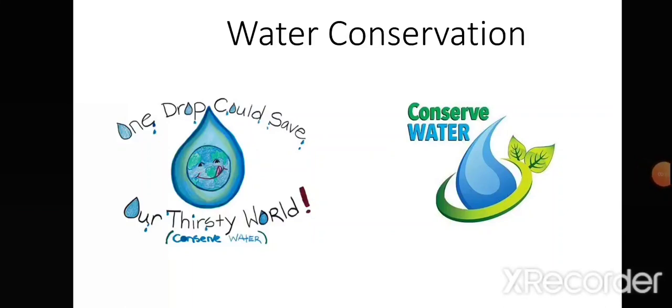Conservation of water. With the overusage and overpollution of water, it becomes very important for us to conserve water. We can conserve water by introduction of rainwater harvesting, by constructing more dams. We should stop wasting water, and the most important thing is by training people how to conserve water and not to waste water.